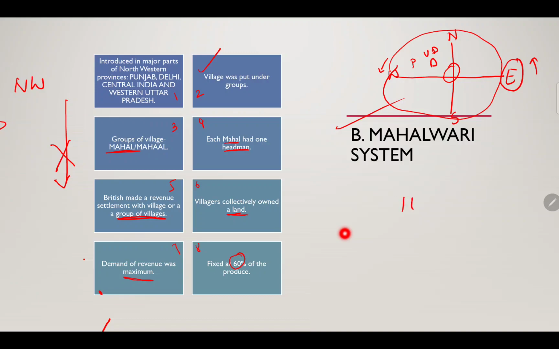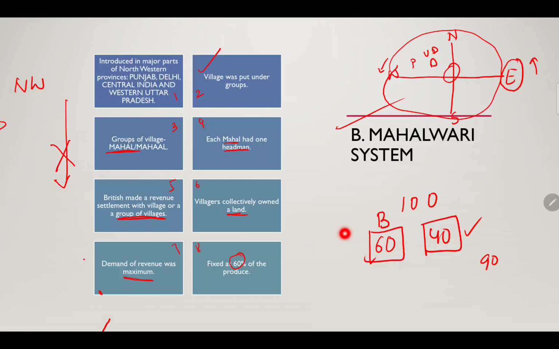So if there is 100 rupees, 60 rupees has to be given to the British, and the remaining 40 the villagers used to keep. This is how the Mahalwari system worked. But in permanent settlement it was 90% to be given to the British.